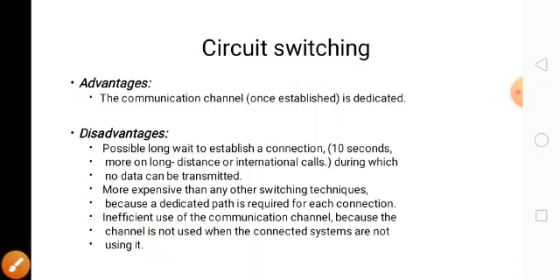But the disadvantage is we have to wait for the time for the establishment of the connection, and it is more expensive.